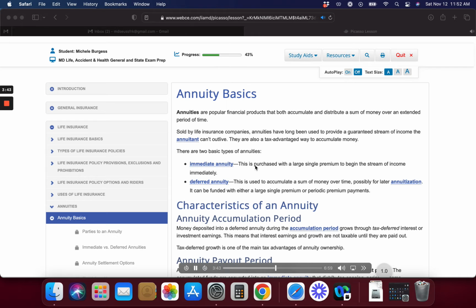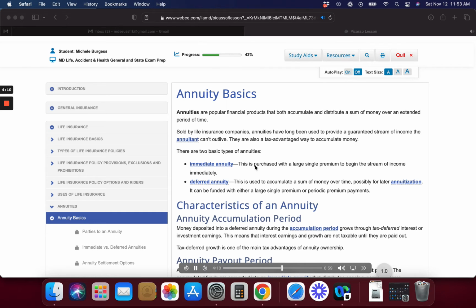Disability rider. With this rider, the contract owner can withdraw funds without a surrender charge if the owner becomes disabled and remains so for a specified period of time, usually ranging from 60 days to 1 year. Long-term care rider. This rider lets the contract owner withdraw funds without a surrender charge if confined to a nursing home. Group annuities. Annuities can also be used by employers on a group basis.